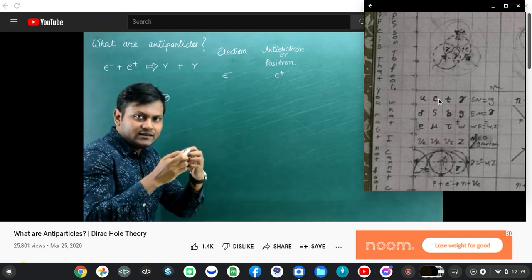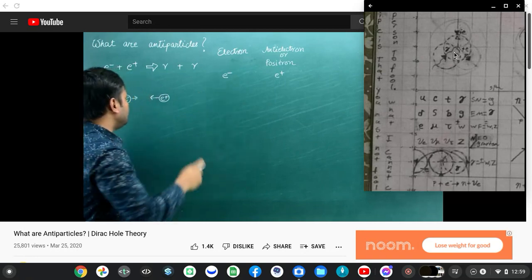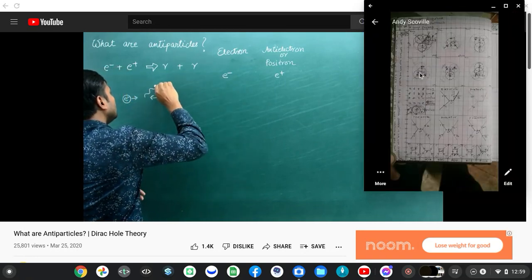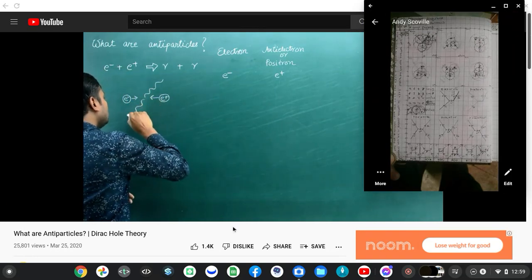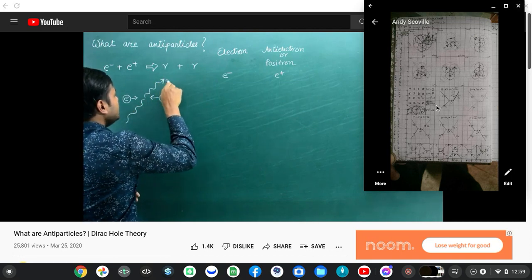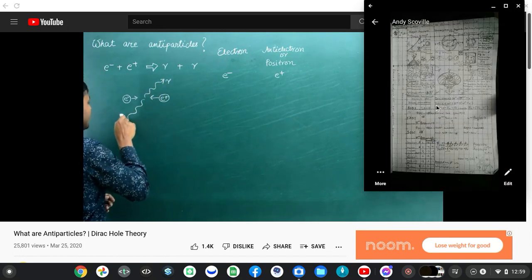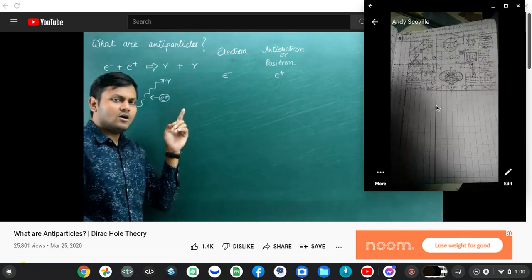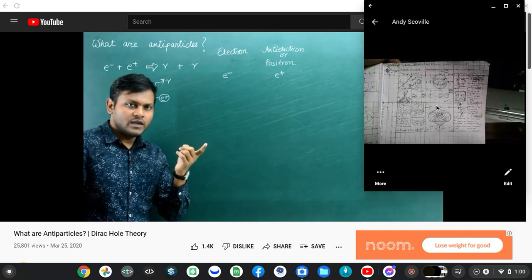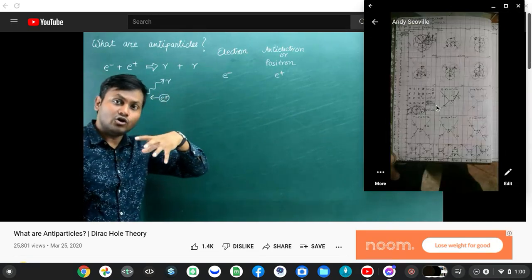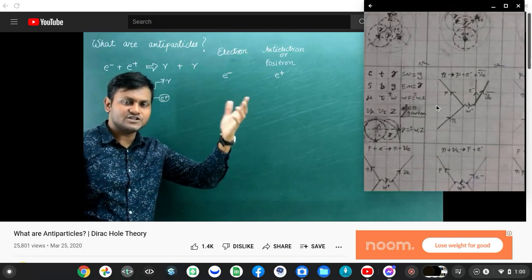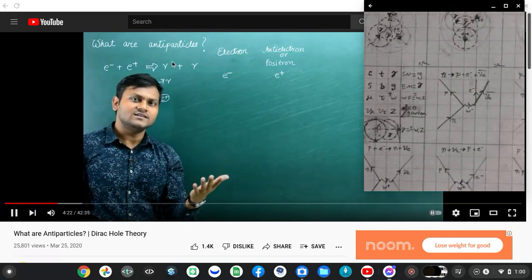Then their masses get converted into pure energy in the form of a light photon, which might be emitted in two different directions. So we need two photons all over the place. Because the total linear momentum of the initial configuration is zero. If you had one photon, it would have a non-zero linear momentum in a particular direction. We don't want that because that would violate the conservation of linear momentum.